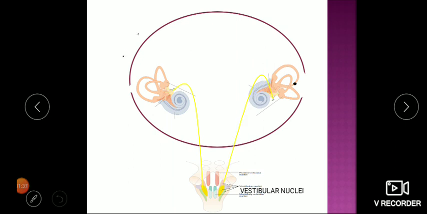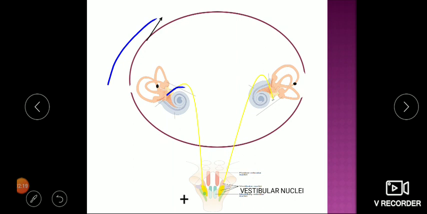Now if there is a movement of the head in any direction, suppose we are turning the head from right to left, see what happens because of this. There will be movement of endolymph from one direction to the other. So here the endolymph is moved, and because of this, the hair cells will move in the opposite direction. This will lead to generation of an action potential. If you recall, because of movement of hair cells towards the kinocilium, there is opening of potassium channels, potassium influx and depolarization. Now the impulse will start from here and go to the vestibular nucleus.